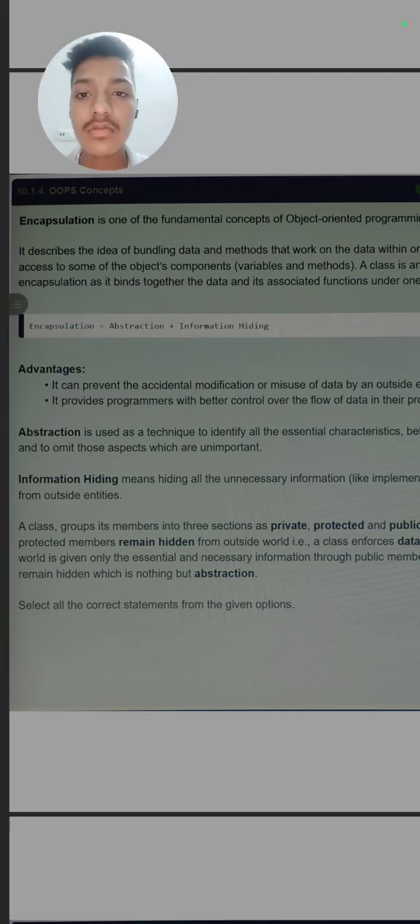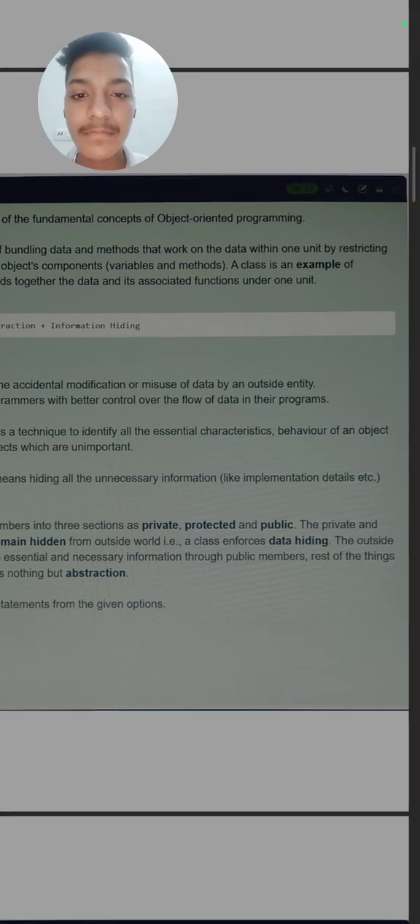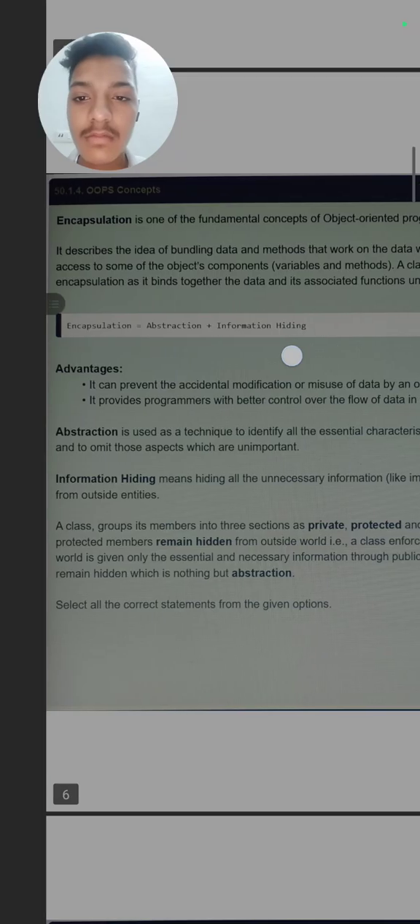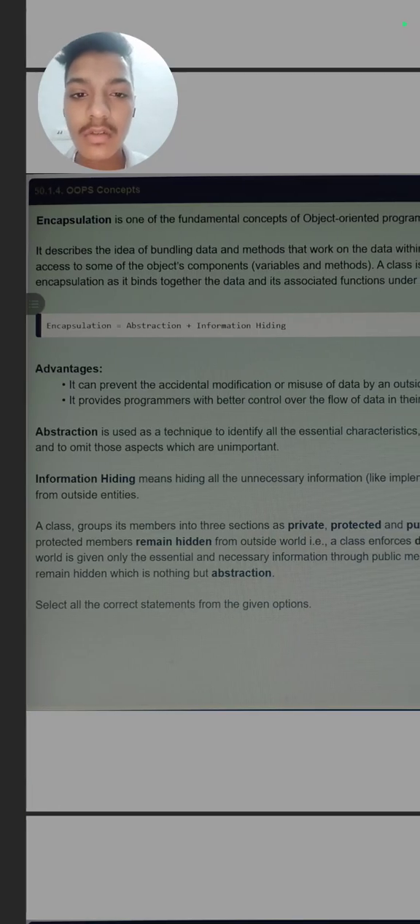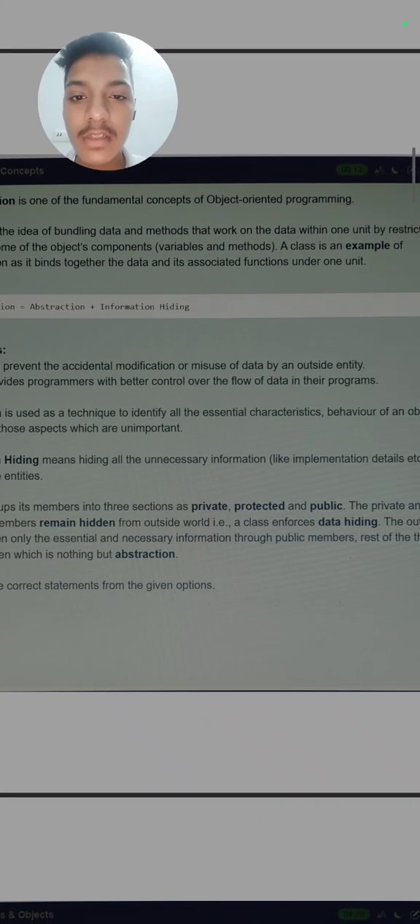So what is abstraction? Abstraction means, in object oriented programming, hiding the unnecessary information which is not relevant. Like when we drive a car, we know this is the accelerator and this is the brake. We do not need to know how they are made, so that information is hidden from us. We just need to know that this is the brake and this is the accelerator. So encapsulation describes bundling data and methods that work on the data into one unit, restricting access to some components of the object. It will restrict access to unnecessary functions.